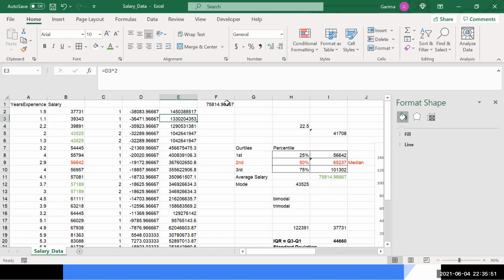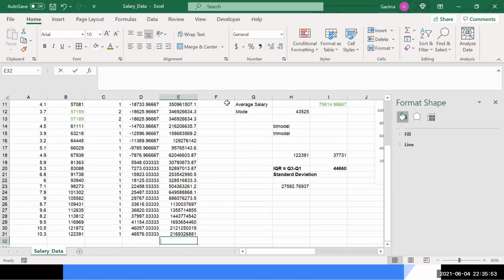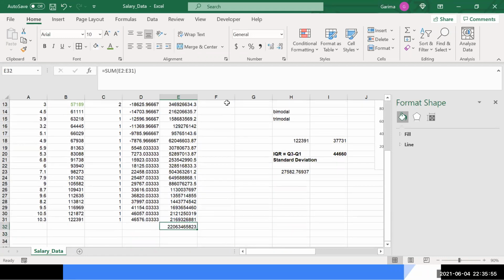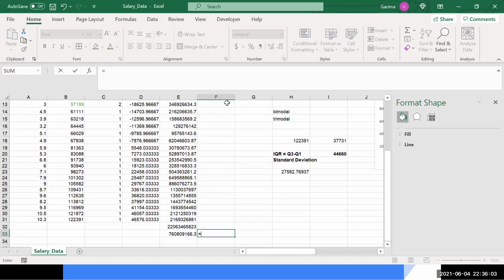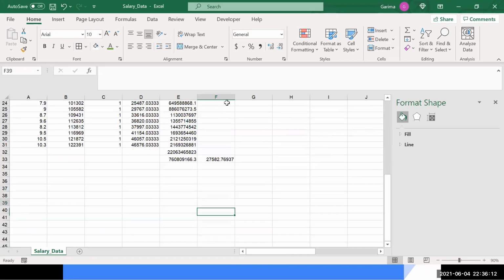Correct. That is why we take the square. Then we find the sum of this, which will be this number. Then we divide this by n minus 1, that is 29, and take the square root of this, because we have taken the square of the numbers. So we get 27,580. That is the same number that we are getting over here.